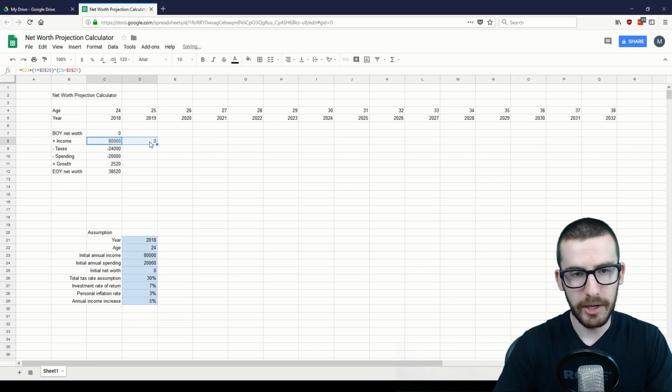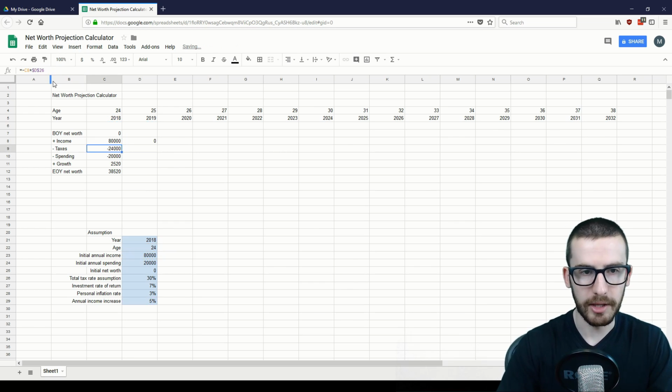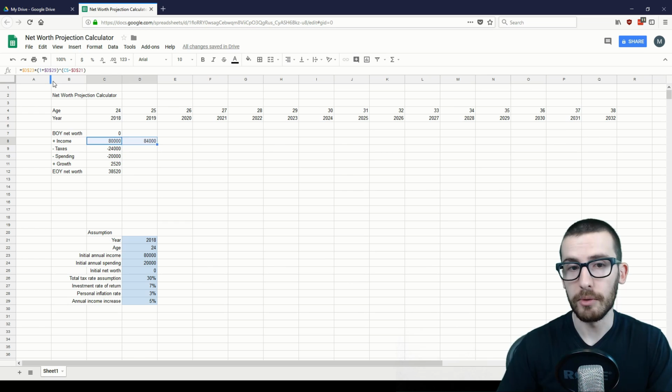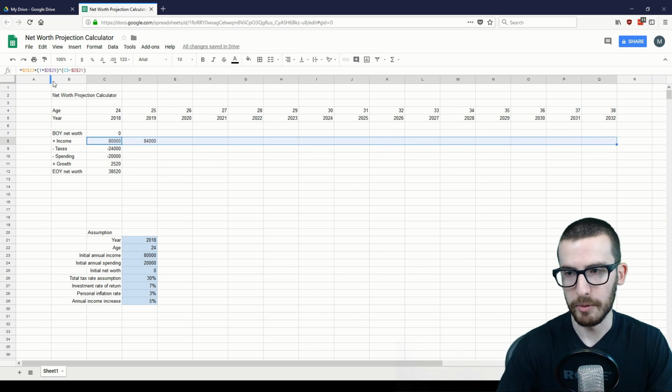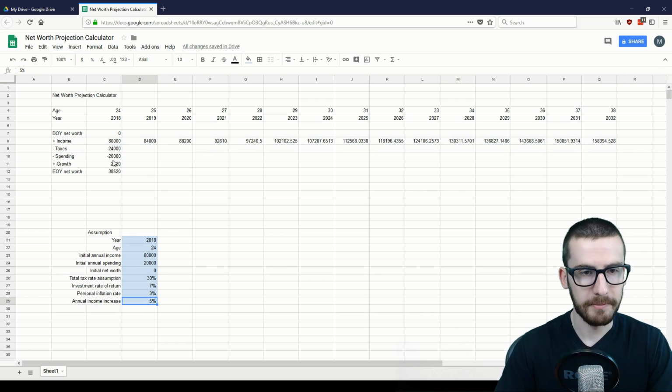If we move it forward 1, there's actually a mistake here, so we can check out where that is in the formula. In this case, you'll notice that the E23 reference should have actually been locked on D23. So we can go back and fix that. So we'll press F4, lock D23. Now we move that over, and now we've got our income projection increasing by 5% per year. So if you move that all the way over, doing just Control R, you'll see that increases by the stated 5%. So we can do something similar for our spending.